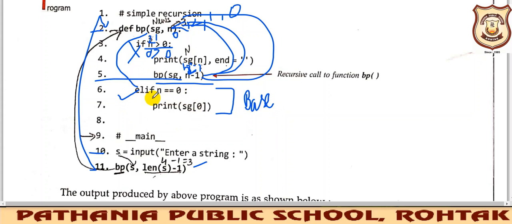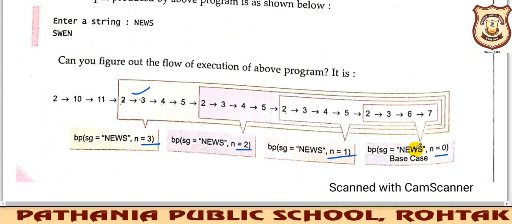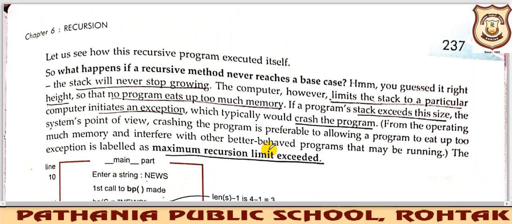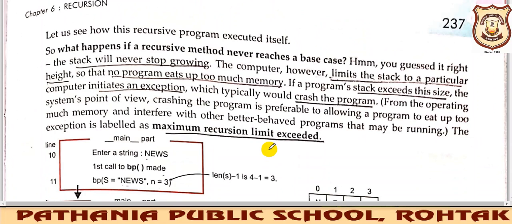If this base case is missing, then the recursive function will be indefinite. It will not stop at all, and that we don't want, right? Let us see this with the help of a diagram also. One more important thing: what happens if a recursive method never reaches the base case, meaning you have not defined the right base case?